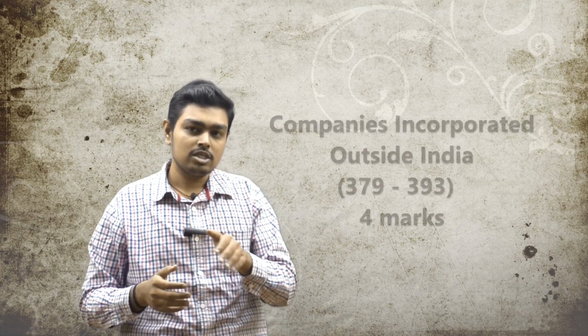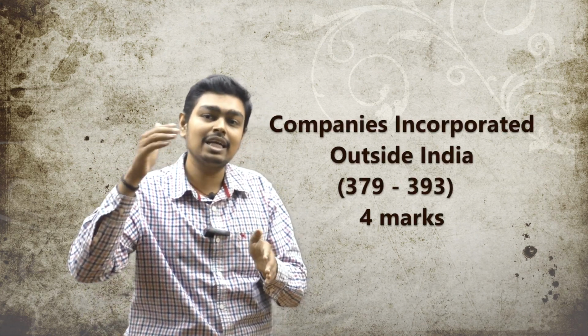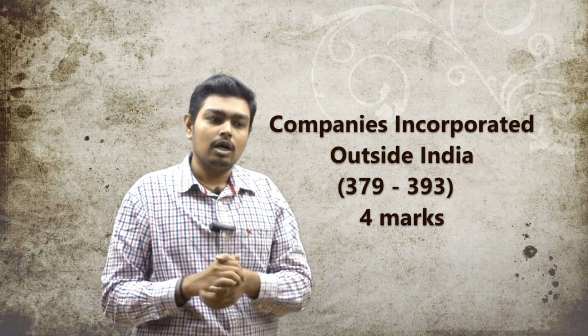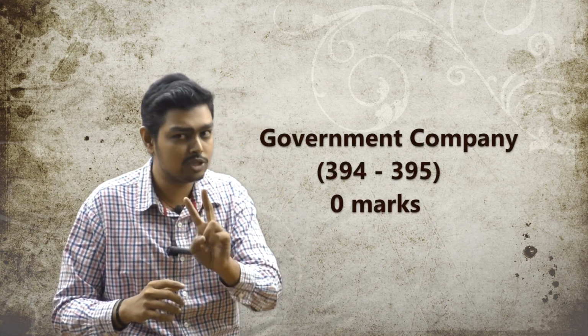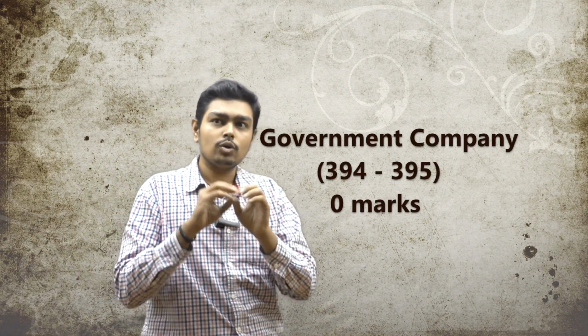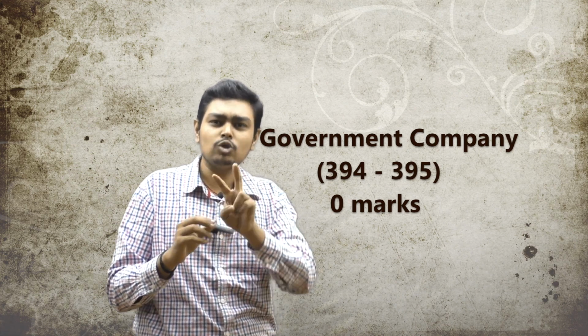Then foreign company, section 379 to section 393. That's a foreign company. In May 17 they have not touched anything, so I am sure in November 17 they are going to touch it. Okay, 4 marks damn sure here. Then we have government company reports, 394 and 395. There are only 2 sections. In government company reports, 2 marks may come.